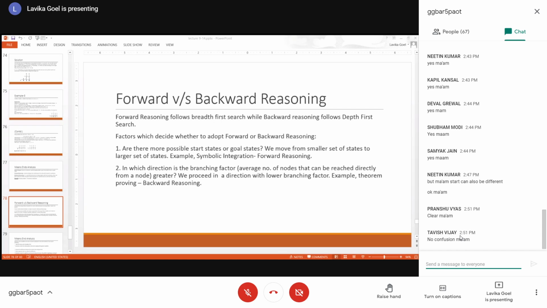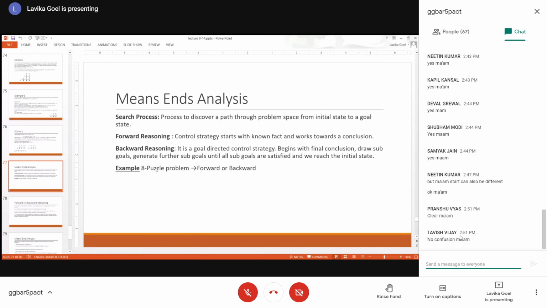So we have studied integration as an example of forward reasoning and theorem proving as an example of backward reasoning. Now, there could be a problem which is an example of both forward as well as backward reasoning. It doesn't matter in that example whether you reason forward or backward, you will be able to get the same states. It will be equally good either way. That example of a problem in which both forward and backward reasoning can be applied is the 8 puzzle problem.